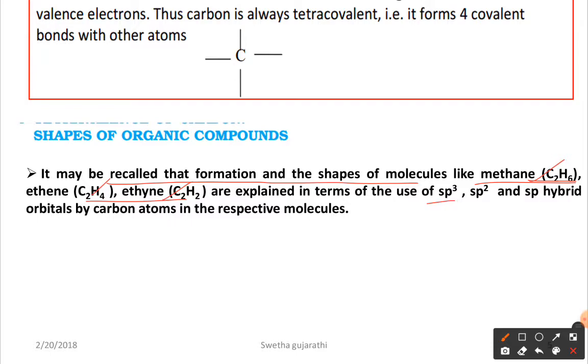Ethane has sp3 hybridization, ethene sp2, ethyne sp. This is a single bond. Ethene means double bond. Ethyne means triple bond. So orbitals by carbon atom in the respective molecules. As you know very well, this we already discussed. Now let us just recap the structure of all these molecules once again.